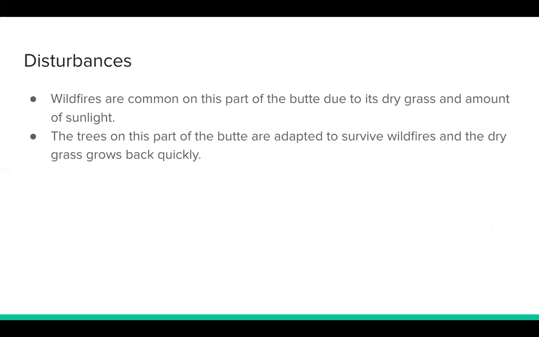Wildfires are much more common on this part of the butte than the north-facing aspect. Because of this, ponderosa pine are the dominant overstory species due to their thick bark that leads to fire tolerance.